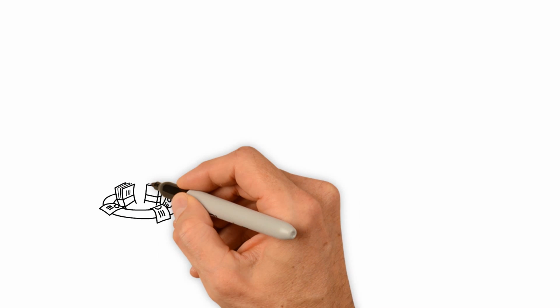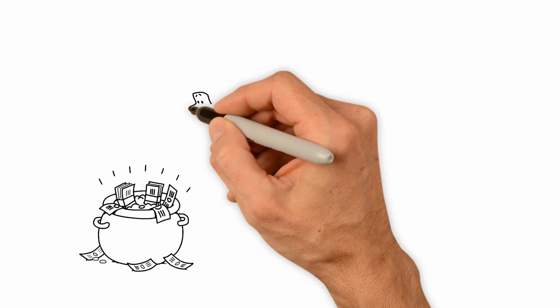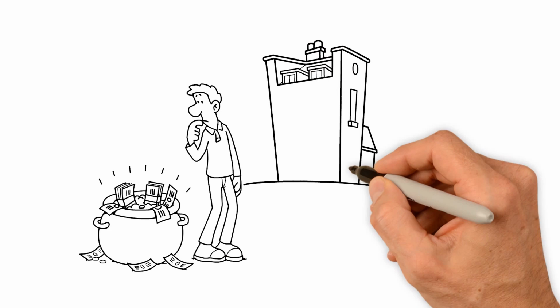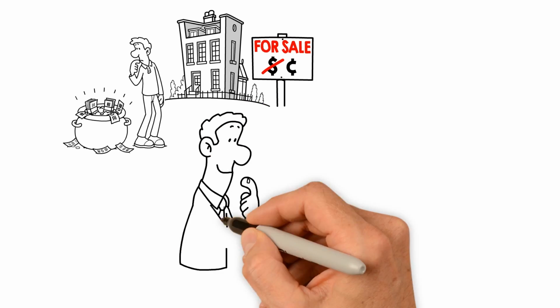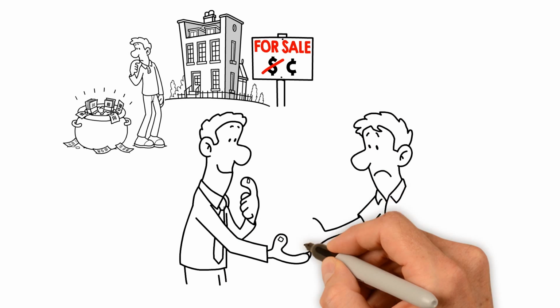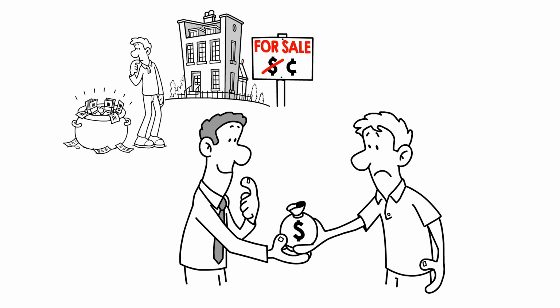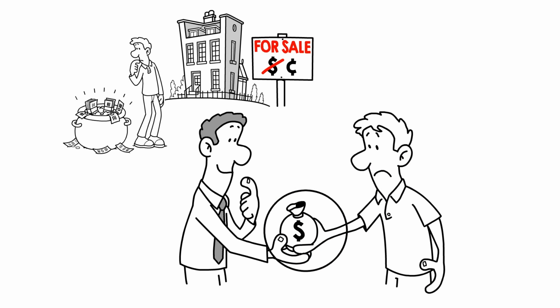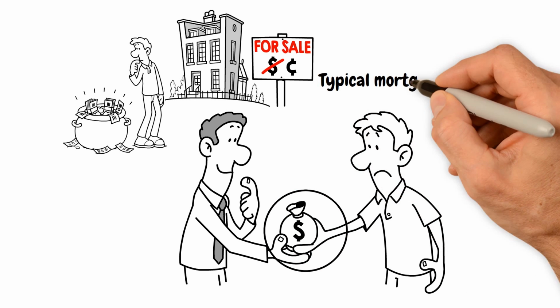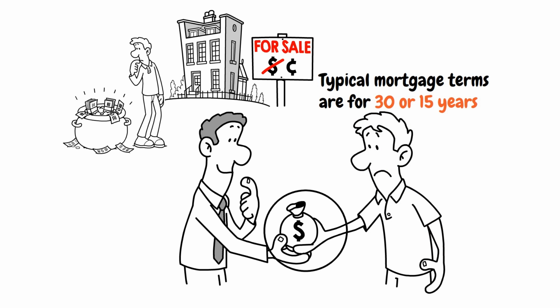To understand how mortgages work, it's important to know that they're loans that are used to buy homes and other types of real estate. Most traditional mortgages are fully amortizing, meaning that the regular payment amount will stay the same, but different proportions of principal versus interest will be paid over the life of the loan with each payment. Typical mortgage terms are for 30 or 15 years.